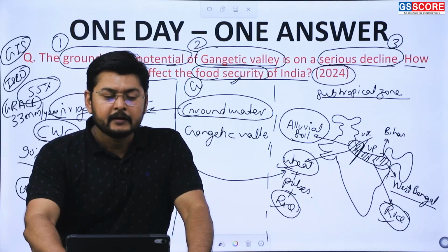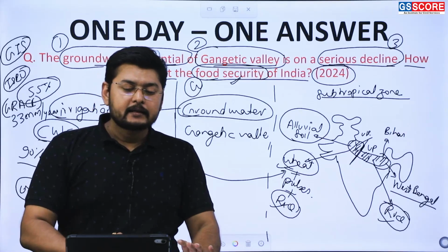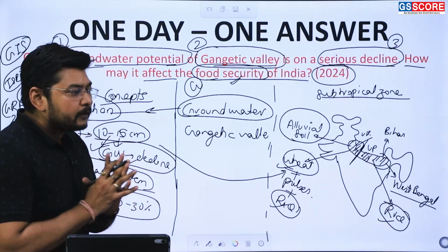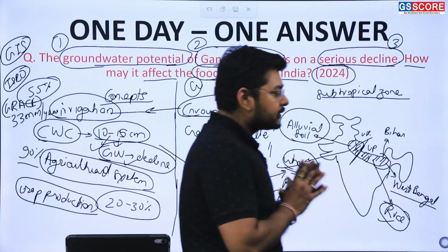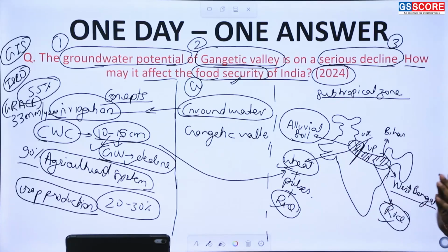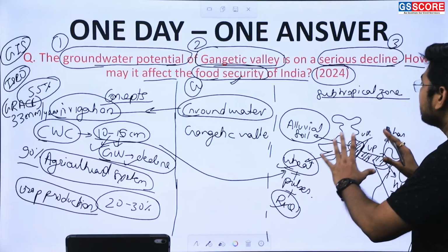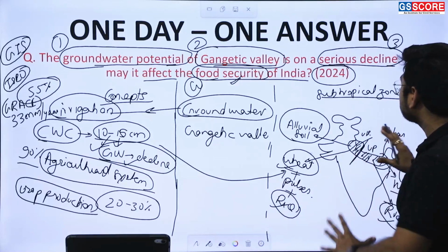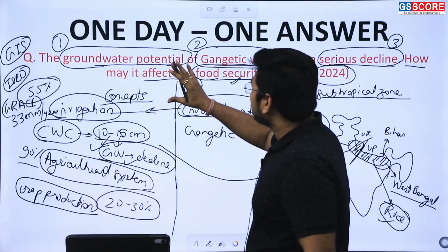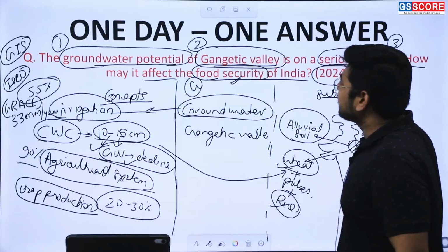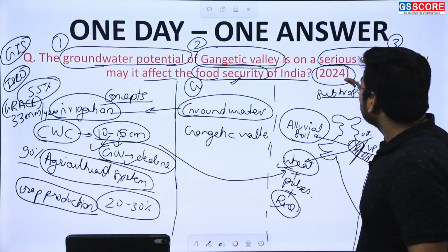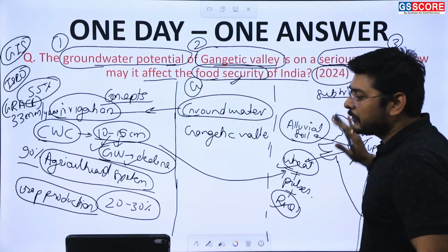Okay, so here we see that these are certain conceptual frameworks required to understand the topic and to interlink the various parts provided in the question. Through this data and analysis, we can understand the demand of the question. What is the demand of the question? We are presenting the serious threat, the serious decline of groundwater potential, using certain data. Then we show how it will affect the food security of India.